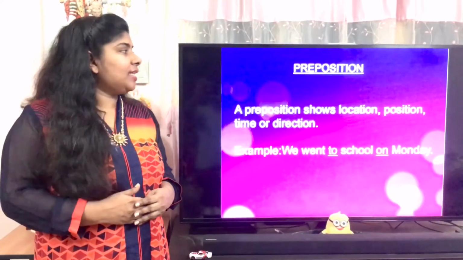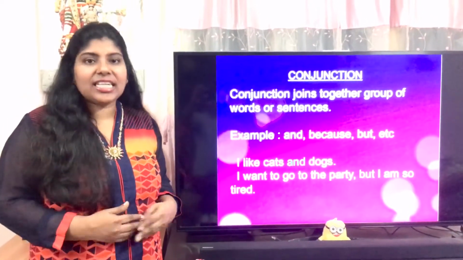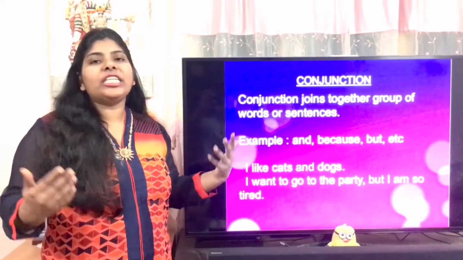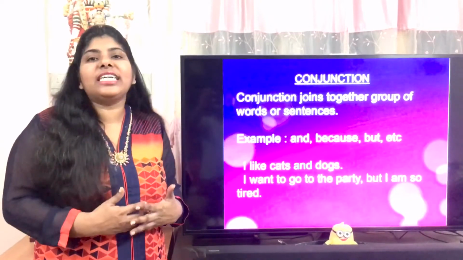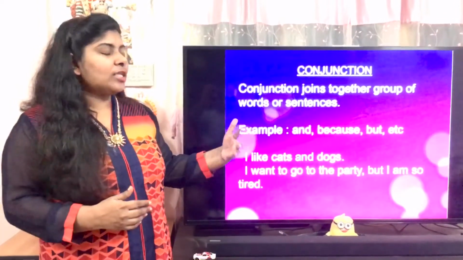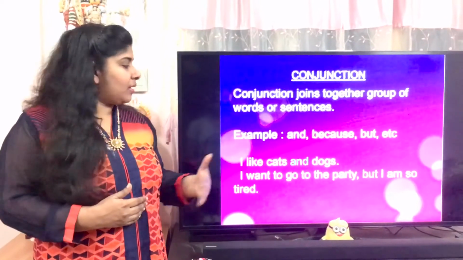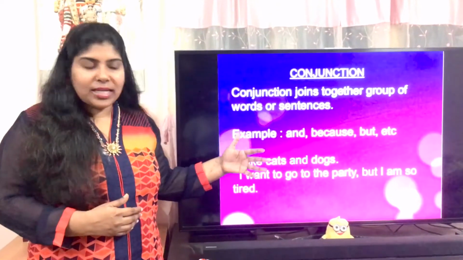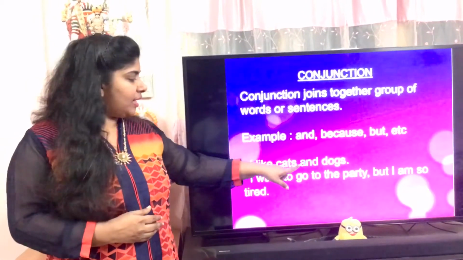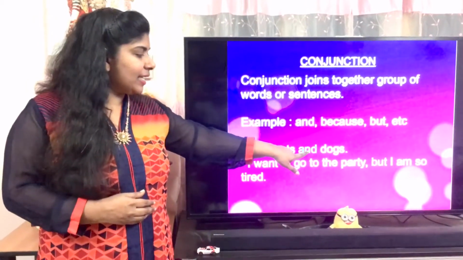The other one is conjunction. Conjunctions are joining words. Okay. Conjunctions join together groups of words or sentences. See here, and, because, but, etc. are some examples for conjunctions. I like cats and dogs. Here, and is a conjunction.